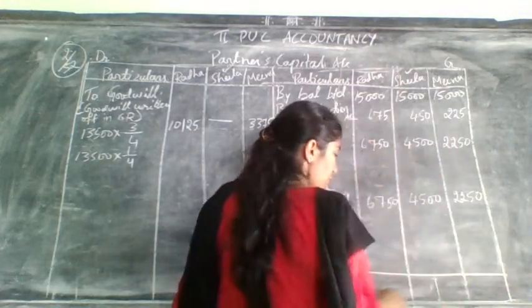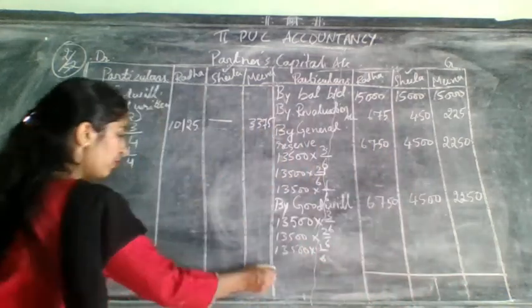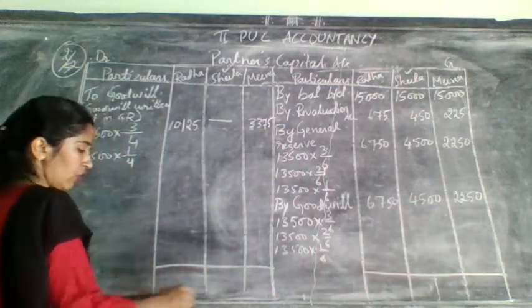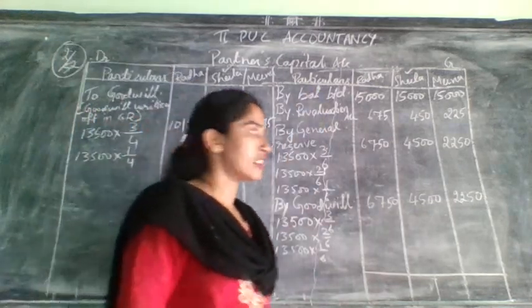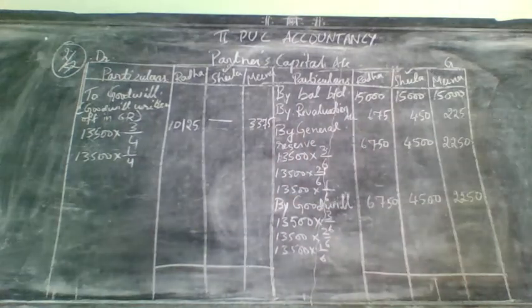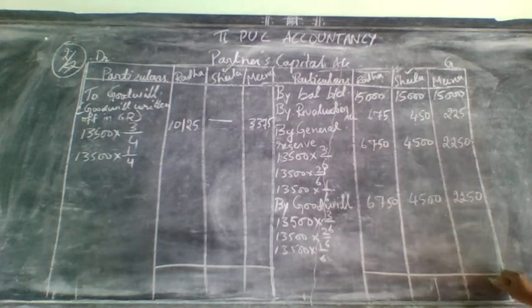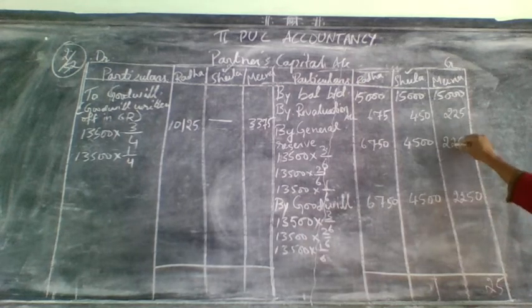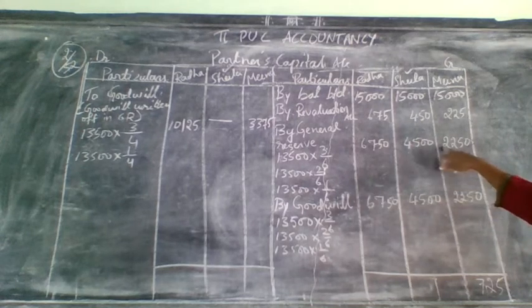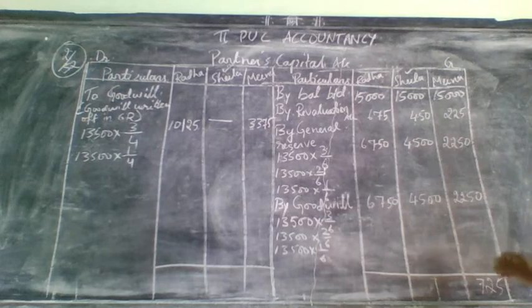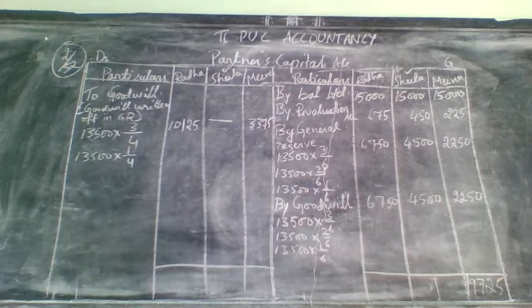Okay. So now this is over. What you need to do? Need to take the total. Always which side will be more in partners capital? Always credit side total will be more. Take a total of this. How much it will come? It came 19,725.